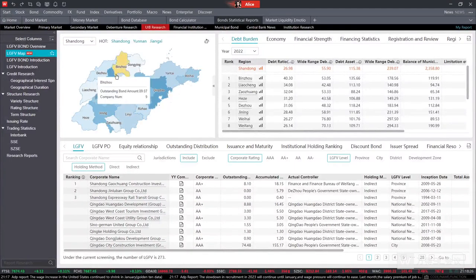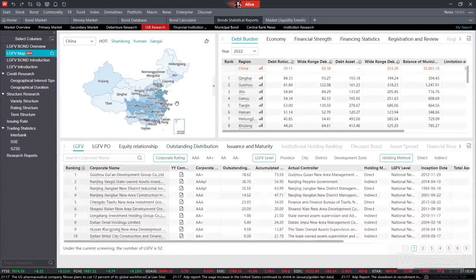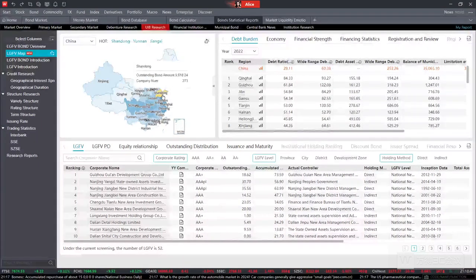First of all, we can have a look at the whole country of China. So we can just choose China and confirm it. Then we can see the whole China map showing over here. Then we can notice that if the color is dark, it means that there are more local government financing vehicles, which are companies that provide financial resources to the local government. Especially Shandong, it has already provided about 273 financing vehicles over here.